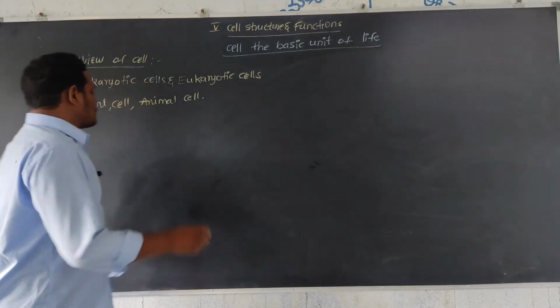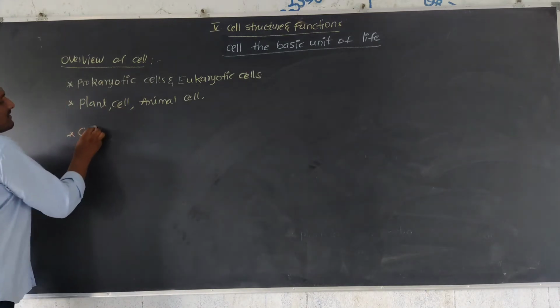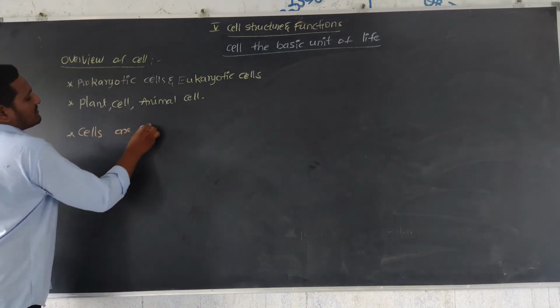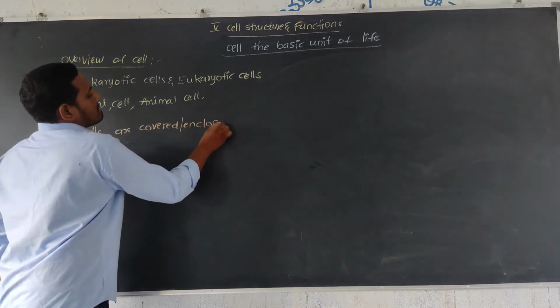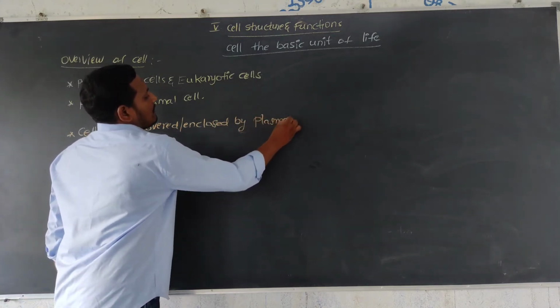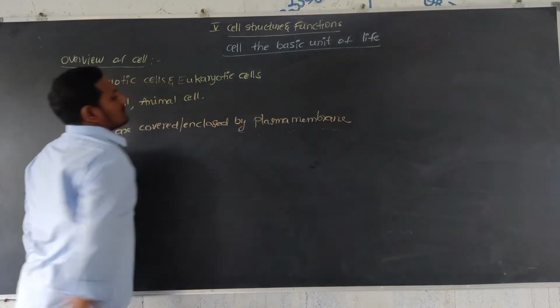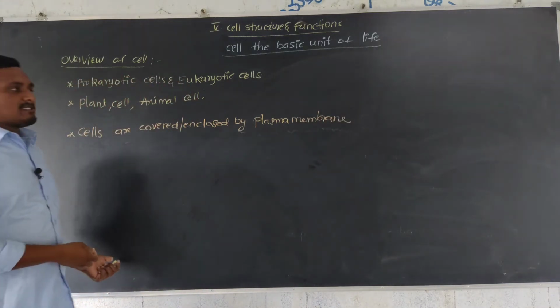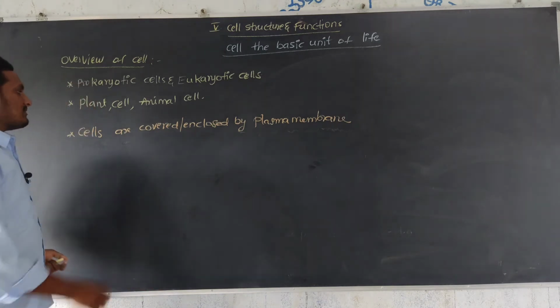Both animal cell and plant cell are enclosed by plasma membrane. Plasma membrane is common to both.